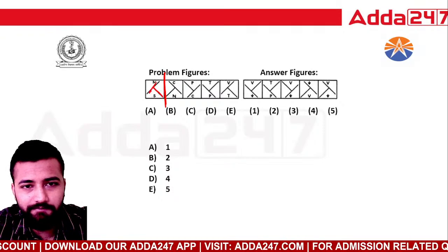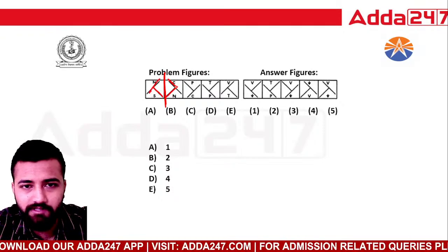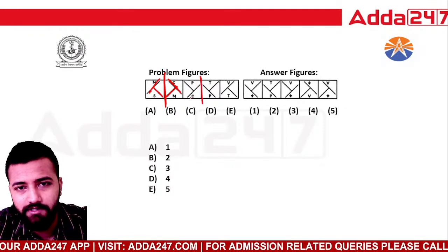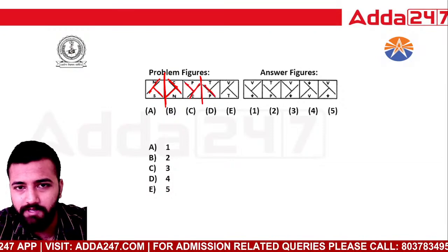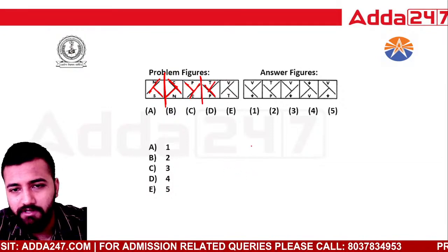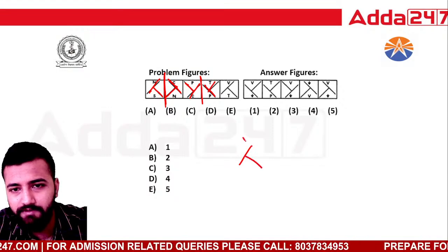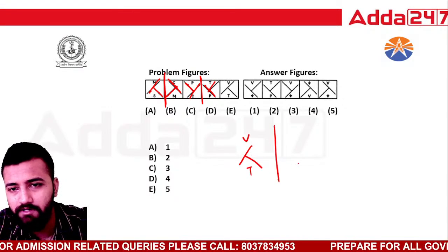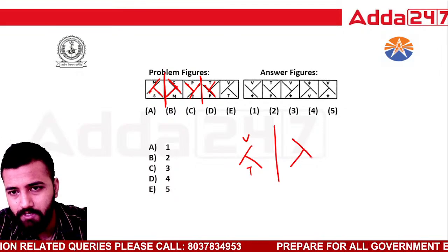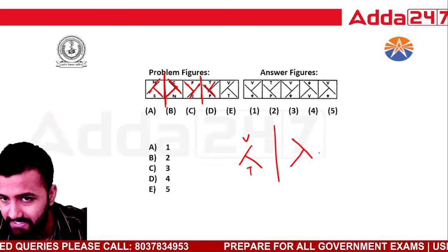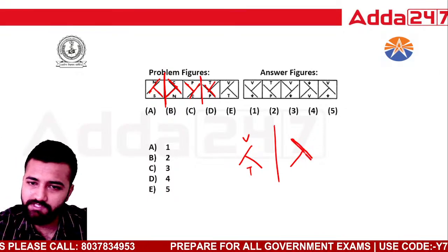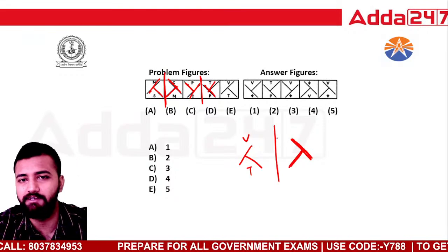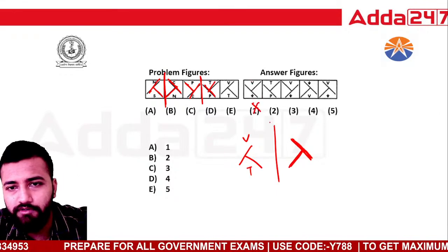देखो ये ऐसा था. इन मिरर इफ यू पुट, in mirror this will look like this. Similarly out here also, if I put a mirror, this was like this, has become like this. So out here my element is like this, okay? V is at the top, T is at the bottom. If I keep the mirror, this will become like this. So first you search an option where you see this particular element which has become like this, okay? The lines, right? So ये तो हो ही नहीं सकता because ये उल्टा हो गया.